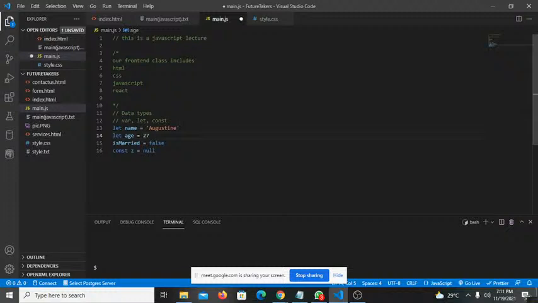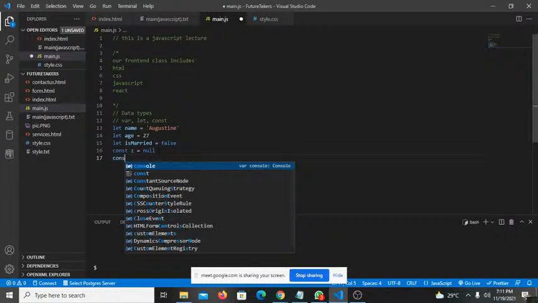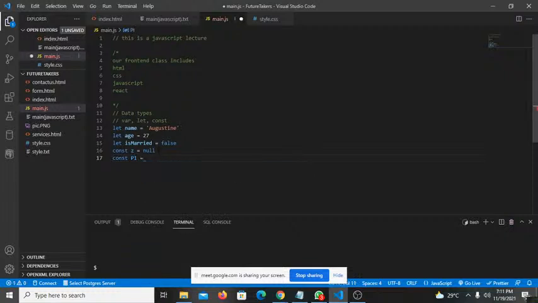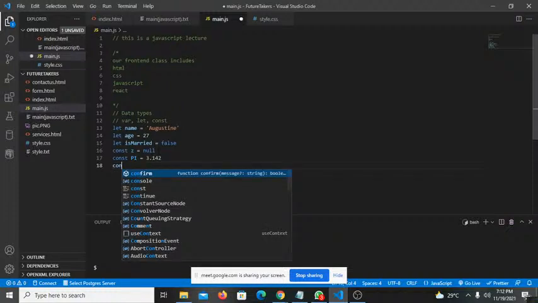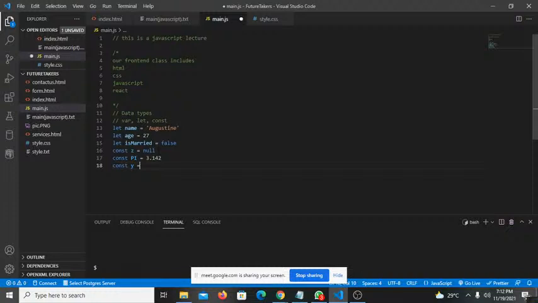Then if isMarried, the person is not married now, but is going to get married at some time, so you can also say let isMarried equal to false. Other things you can use as const, let's say const pi. You know the value of pi doesn't change, so that should be a const. You can now assign it a value, say 3.142. Okay, so these are the various data types. You also have what we call undefined. So you can say const y is equal to undefined. Okay, this is also a data type.